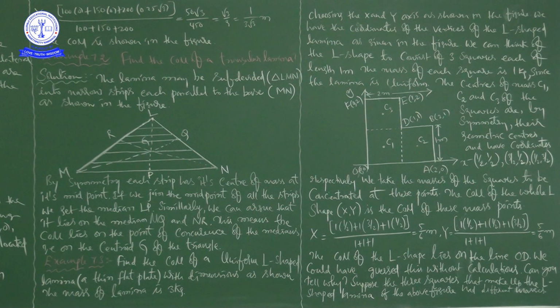Right. Now, next example problem, that is example 7.3.